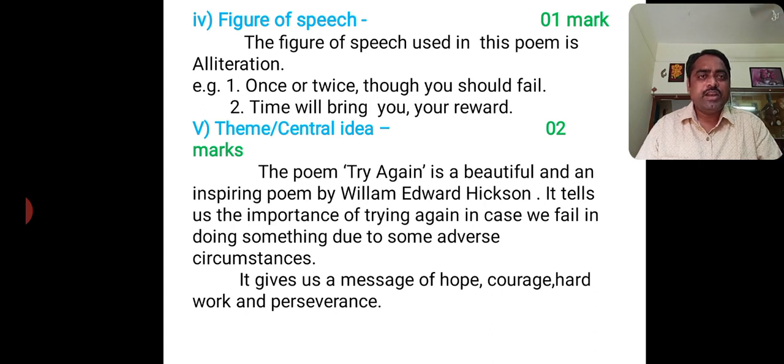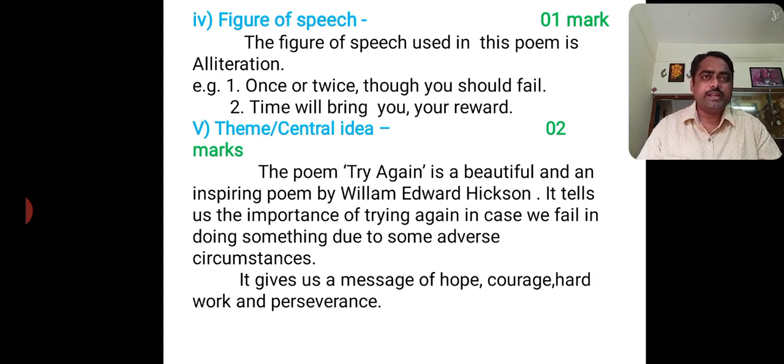Second, time will bring you your reward. Which letter is repeated here? The letter Y is repeated in you and your for poetic effect. This is for figure of speech, 1 mark.